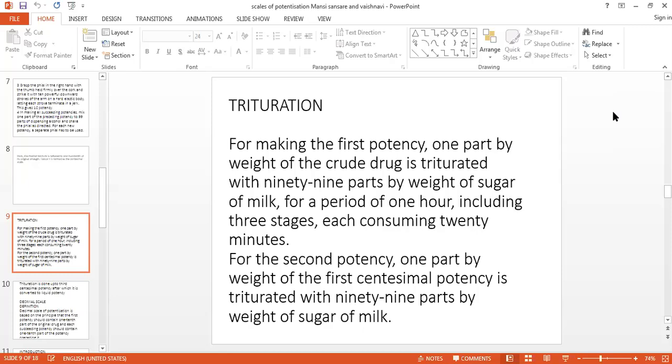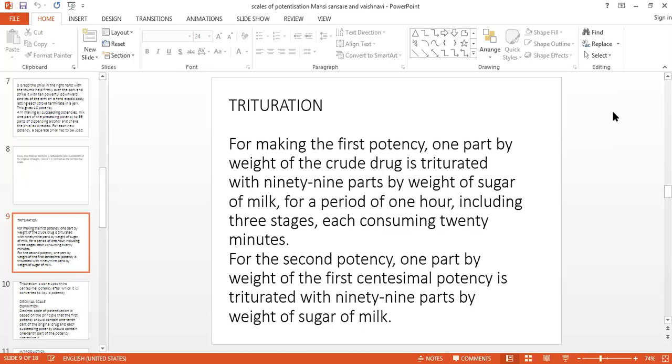3 stages of trituration. These 3 stages are divided into 20, 20, 20 minutes. Each 20 minutes is again divided into 6, 3, 1 minute, that is a 10 minutes, and again it is divided into 10 minutes. In this way, the first 20 minutes will get completed.